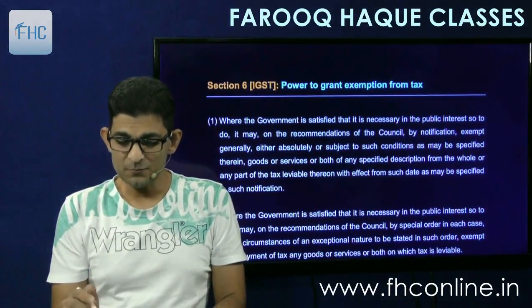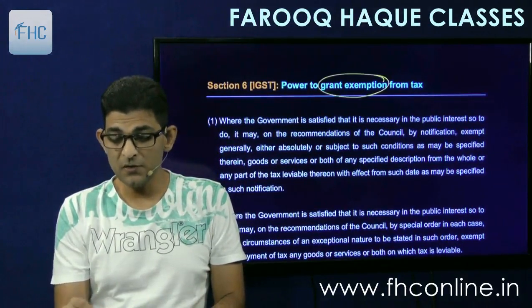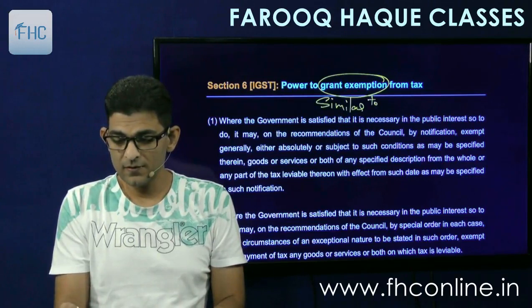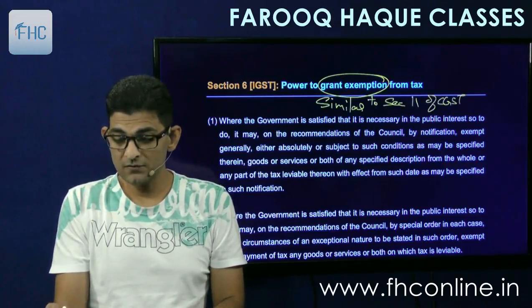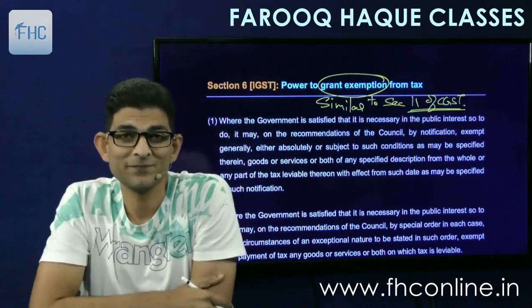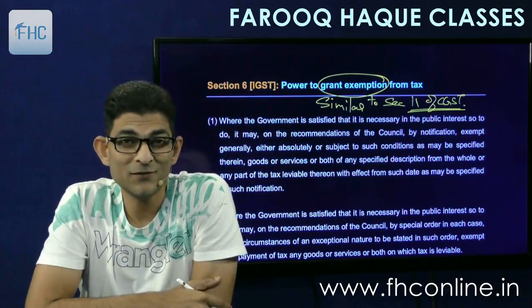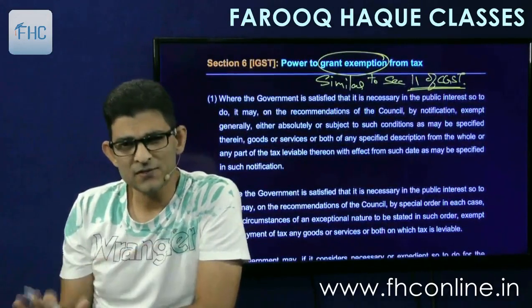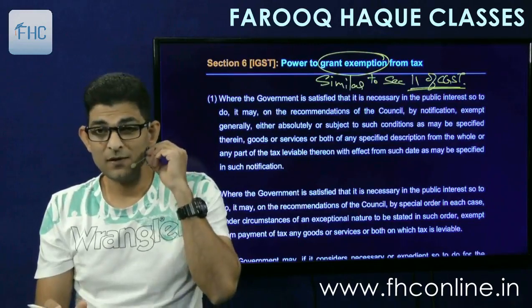Then coming to section 6, power to grant exemption. This is similar to, write down, similar to section 11 of CGST, which we have already seen, and we have discussed the whole notification, right? 80 to 83 services were there. So this is again on the same lines. Even if you don't read, it's fine.